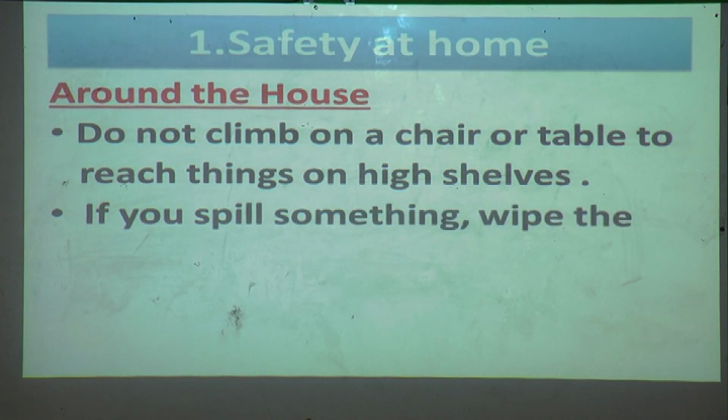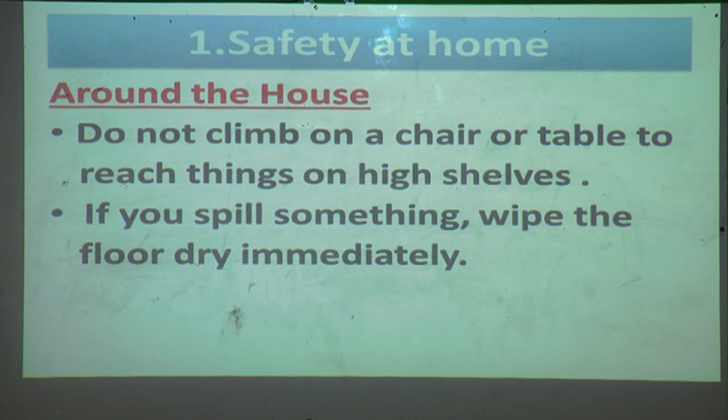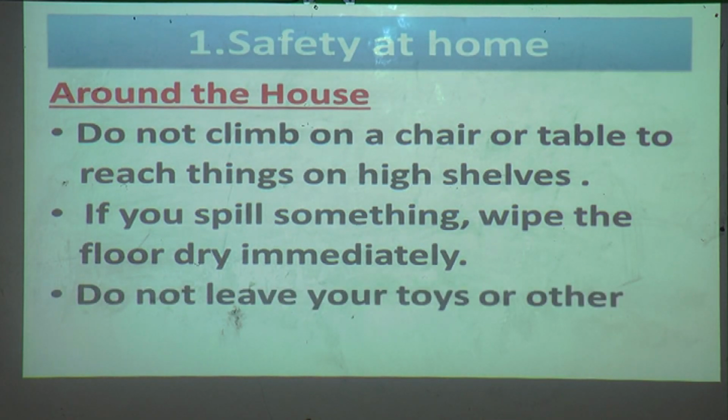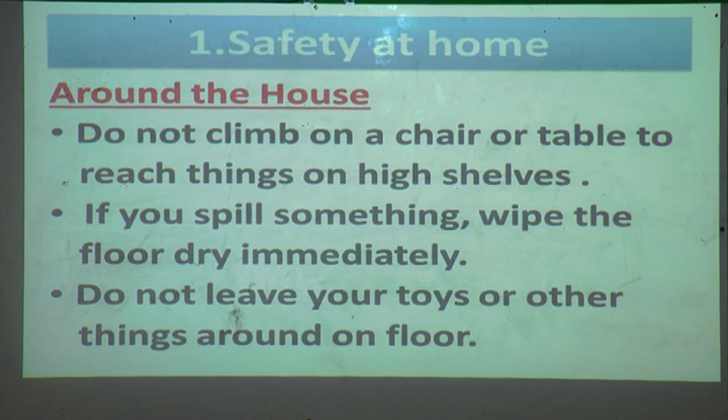And if you spill something, wipe the floor dry immediately. If you spill something, you should immediately wipe the floor dry to avoid accidents, because somebody may slip on that. And do not leave your toys or other things around on the floor. This is to avoid tripping over the toys and falling down. Okay, you have to follow all these rules.